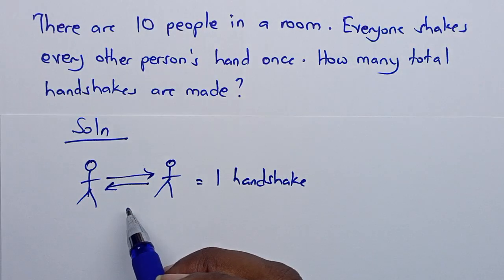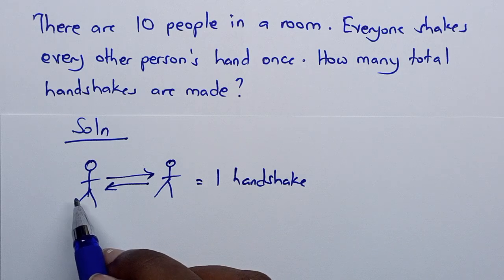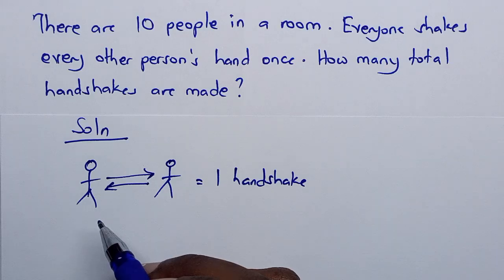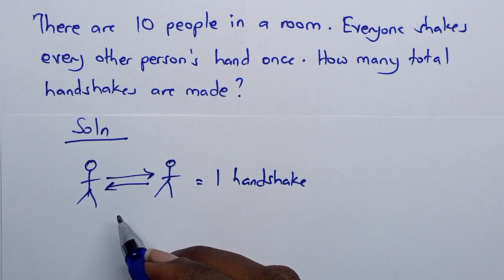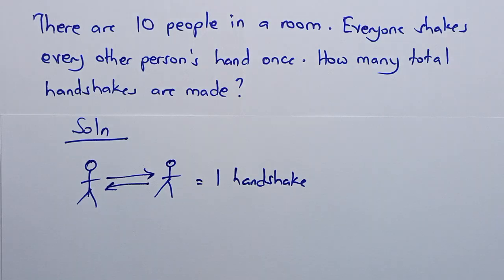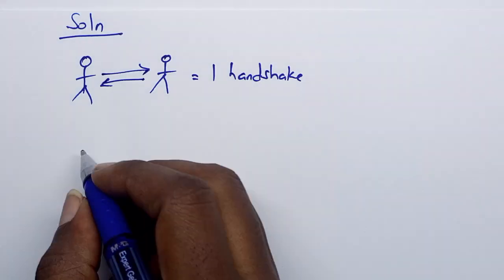Here the order does not matter because this person greets this person or this person greets this person. It doesn't matter who greets who, but it is just one handshake that is made. So this implies that 2 people make one handshake. Now, what if there were 3 people in the room?